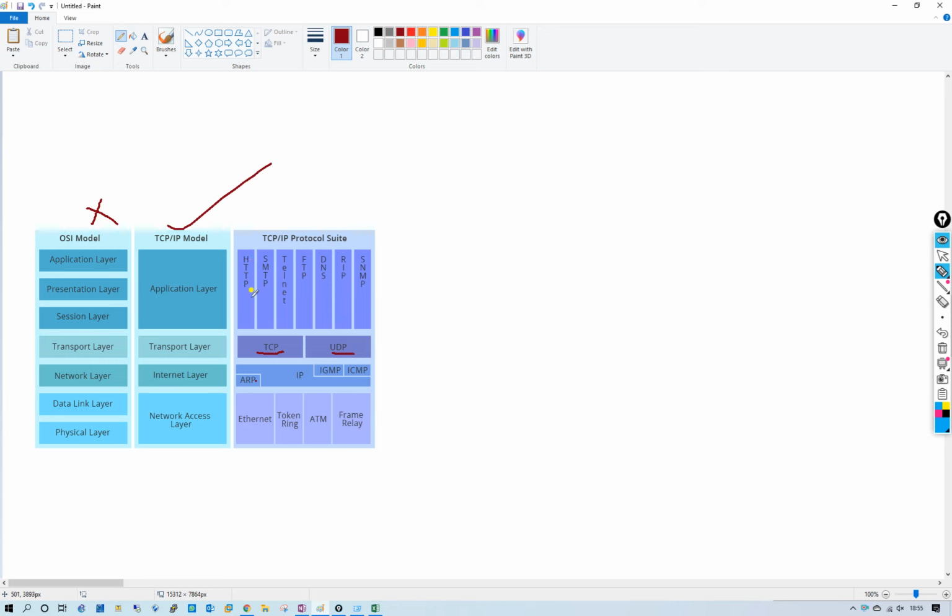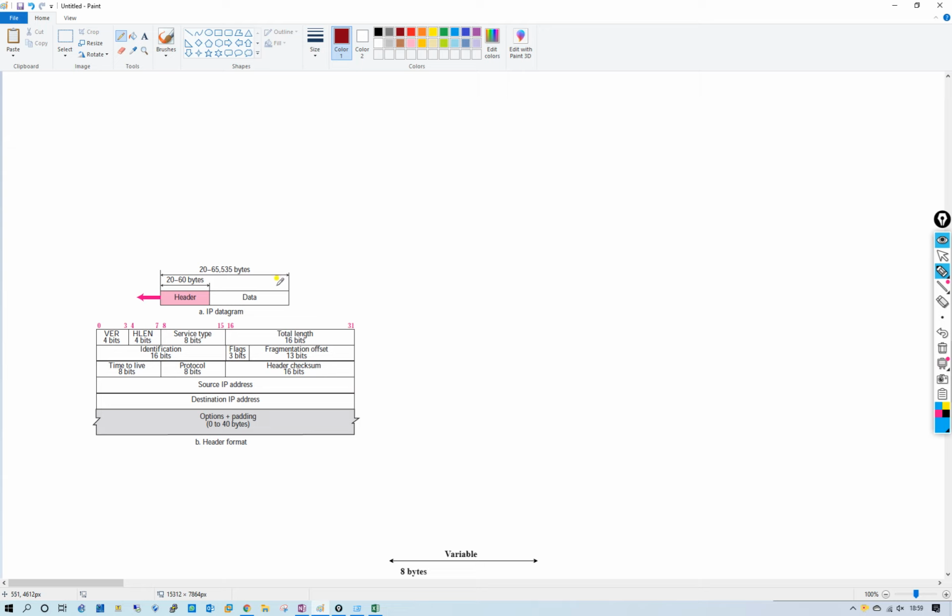In the application layer: HTTP, SMTP, Telnet, FTP (file transfer protocol), DNS (domain name server), RIP (routing), and SNMP. The transport layer has TCP and UDP. The internet layer has ARP (address resolution protocol), IP (internet protocol), IGMP, and ICMP. The network layer has Ethernet card, token ring, ATM, and frame relay.